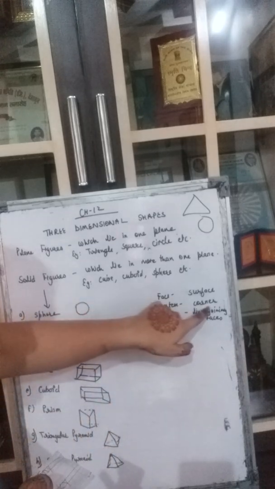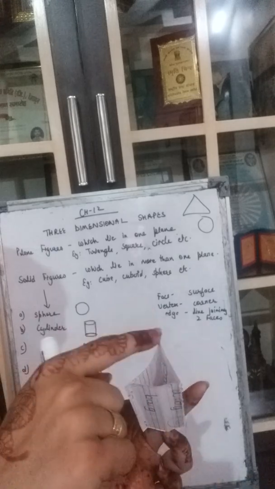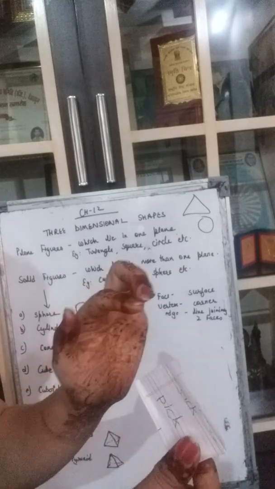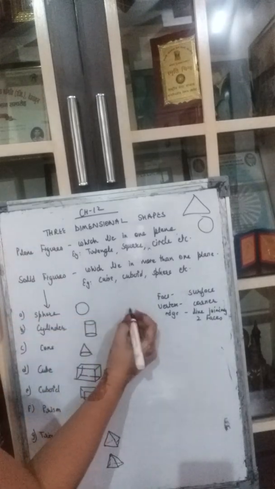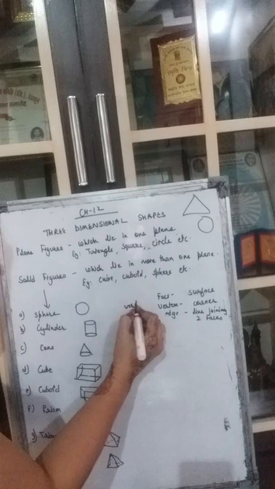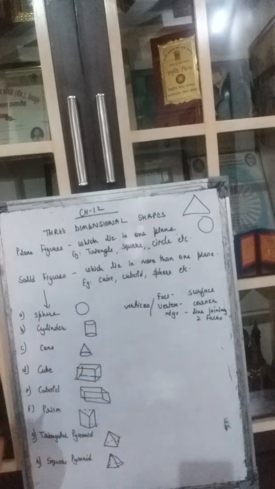What is a vertex? A vertex is a corner. You have studied it in the earlier chapter also. So how many corners does a prism have? Let's count. 1 corner, 2 corners, 3 corners. And at the bottom, 1, 2, 3. So how many in total? 6 corners. So 6 vertices. When we talk about the plural, we call it vertices.